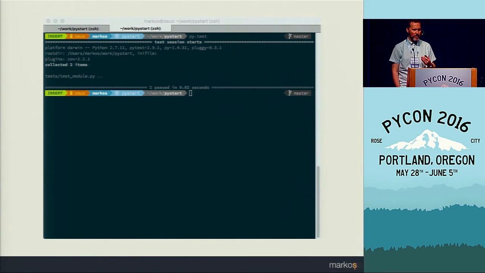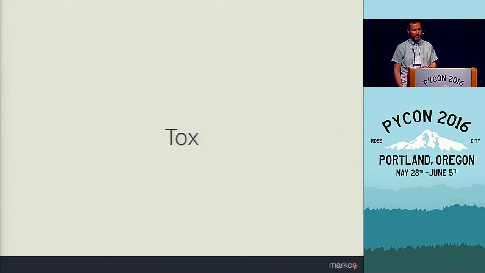Now, most packages we probably don't write to work with just one Python interpreter version. We want our package to work with several. And to make sure that this is actually true, we need to test with all those interpreters. And for this, we can use a tool called Tox.